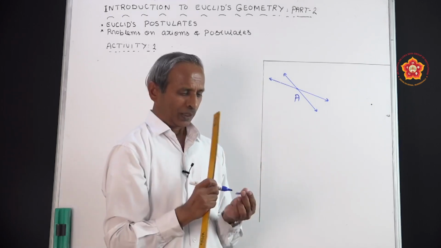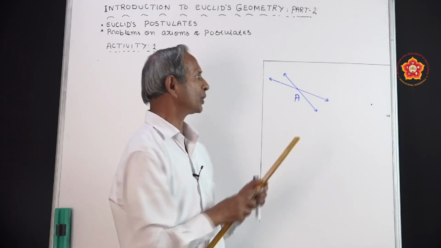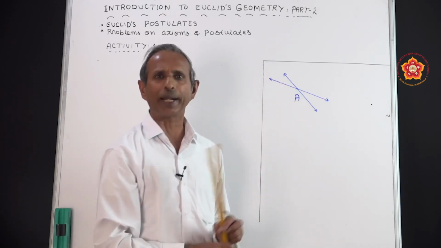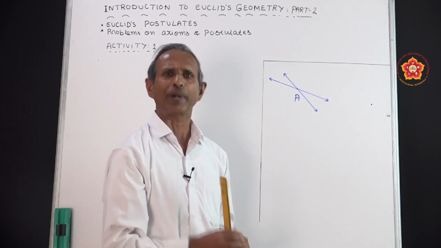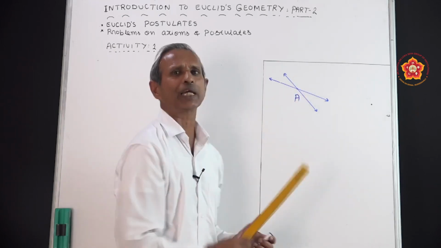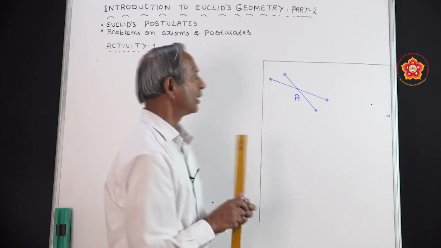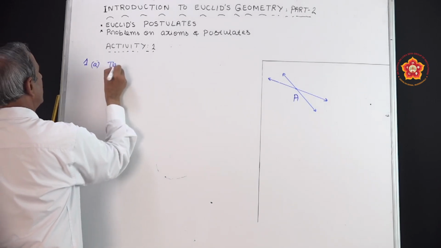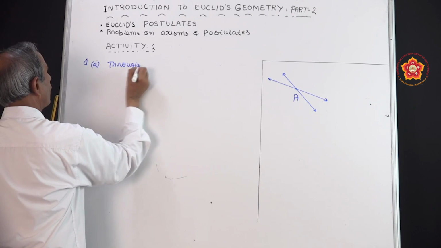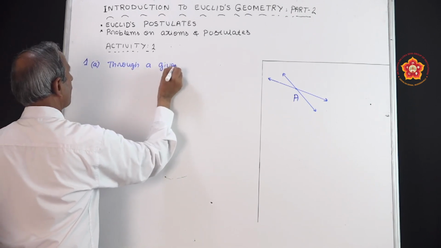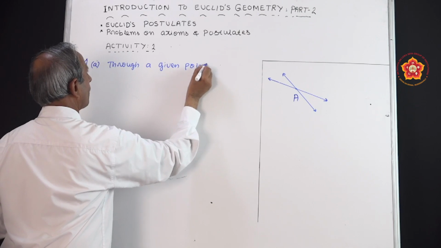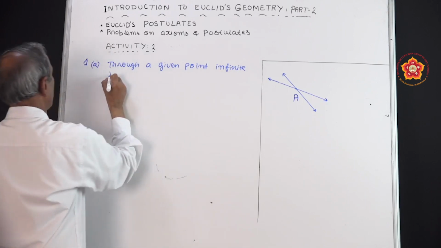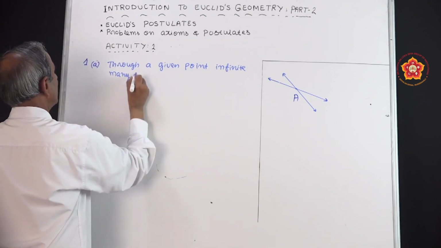Definitely infinitely many lines can be drawn passing through the given point A, because you already know that a line has only one dimension, length only; it is breadthless. So, infinitely many lines can be drawn passing through the given point. Therefore, the answer for the first question is: through a given point, infinitely many lines can be drawn.